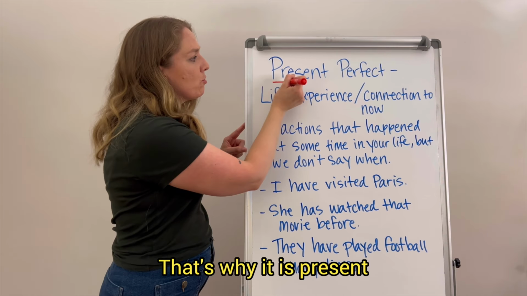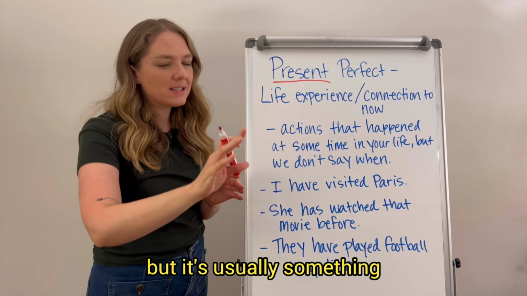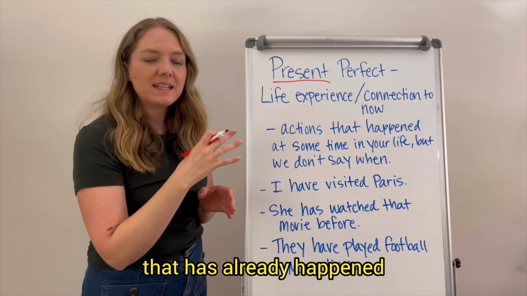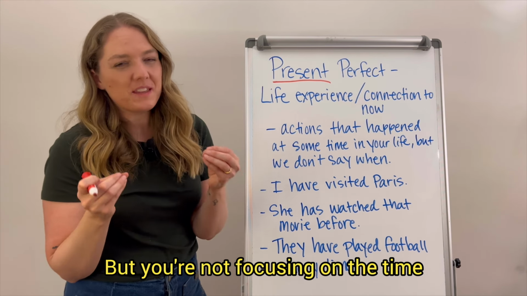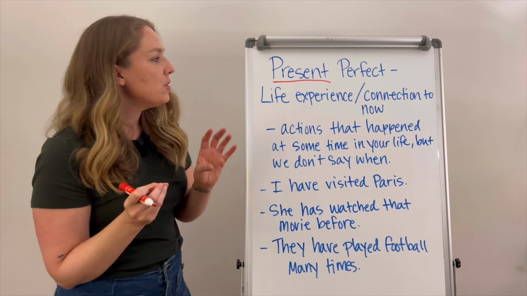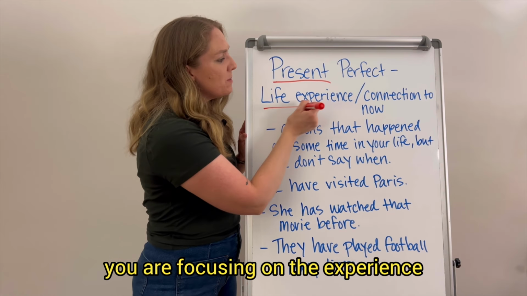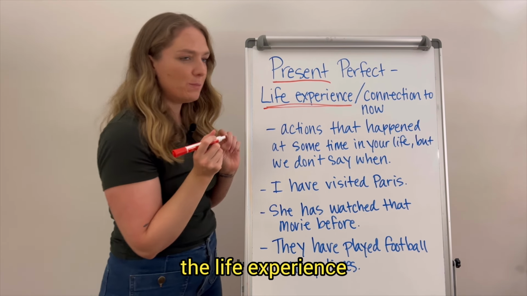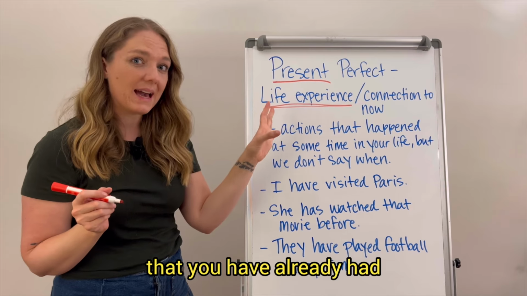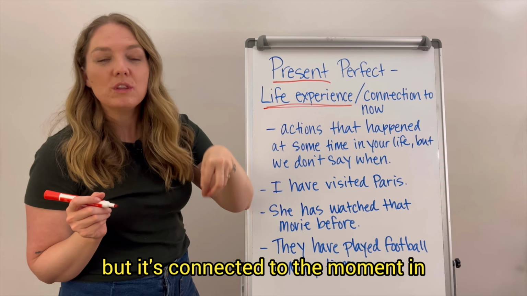That's why it is present, but it's usually something that has already happened. But you're not focusing on the time that it happened. You're focusing on the life experience that you have already had, but it's connected to the moment you're talking about.